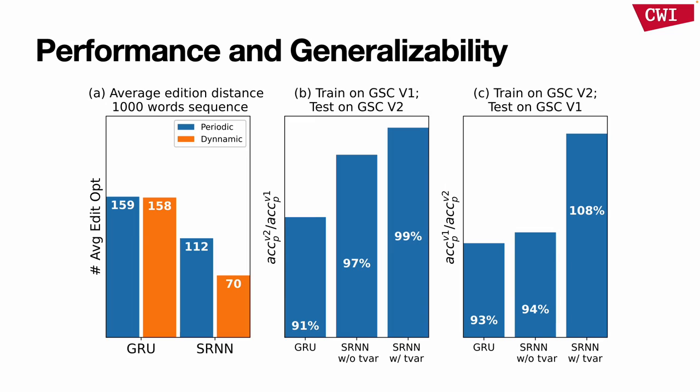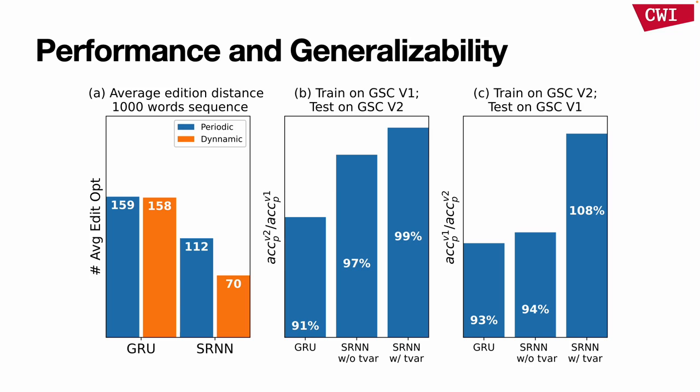We even do it longer, with 1000 keywords. But here, we didn't use the frame-wise accuracy to measure the performance. We are using the average editing distance to measure the performance. We can see that our spiking recurrent neural network with dynamic resets only takes half of the operations that grew with the periodic resets.